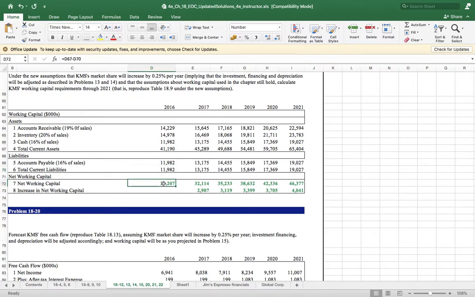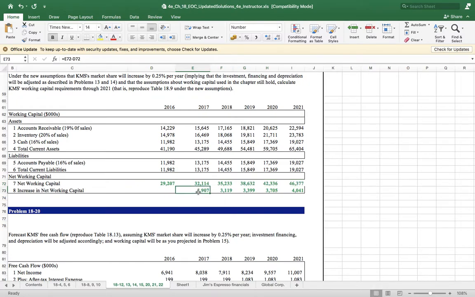Net working capital, current asset minus current liability is equal to net working capital. So once you do this, just extend right, you will get your answer.